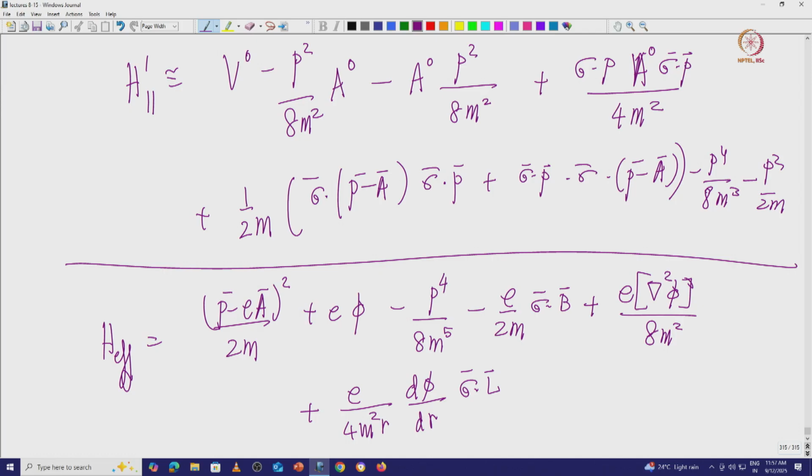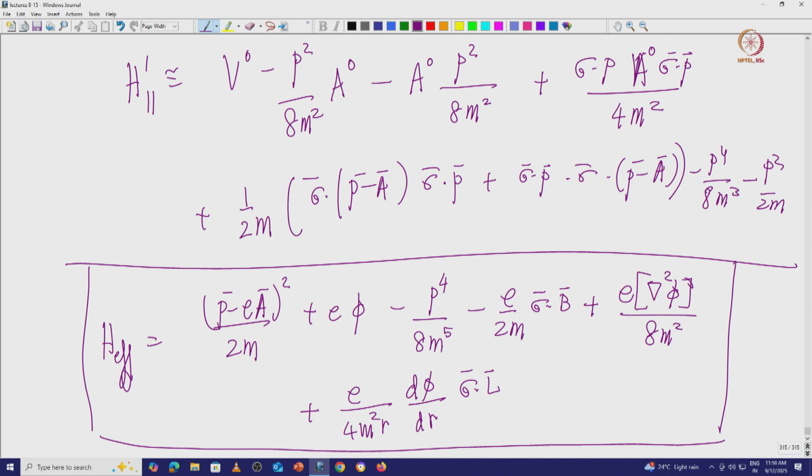So, this is your Schrodinger equation, again with higher momentum terms, higher derivative terms, with the full relativistic corrections, and each of them will have an effect.